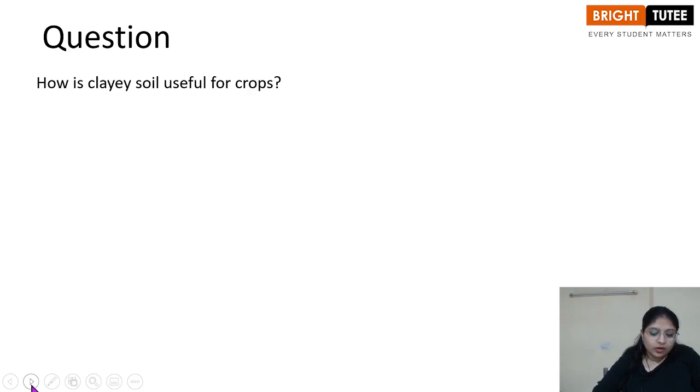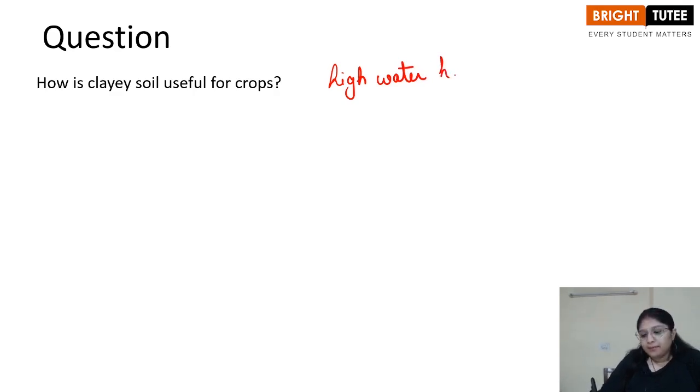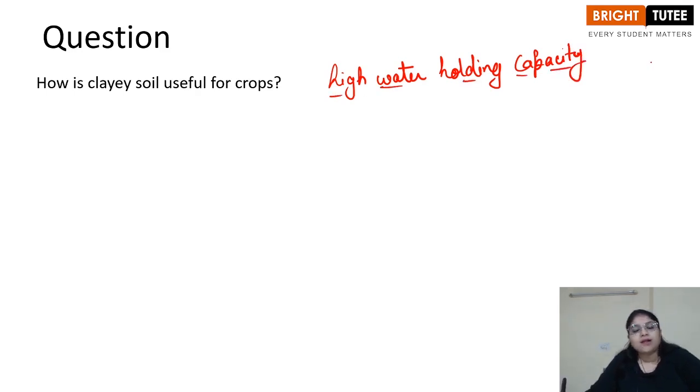How is clay soil useful for the crops? The clay soil is useful for the crops because it has high water holding capacity. So because of this particular capacity, any crop which needs more water, this kind of soil is quite useful, because it holds a lot of water and hence is useful for the crops that need quite a lot of water for growth.